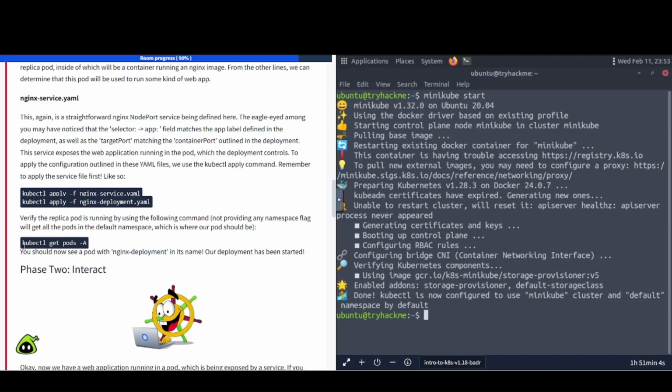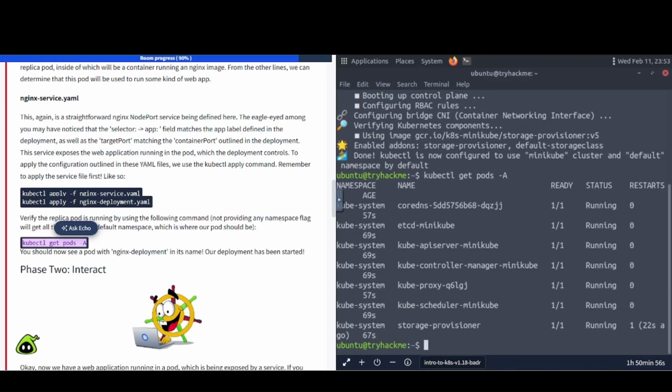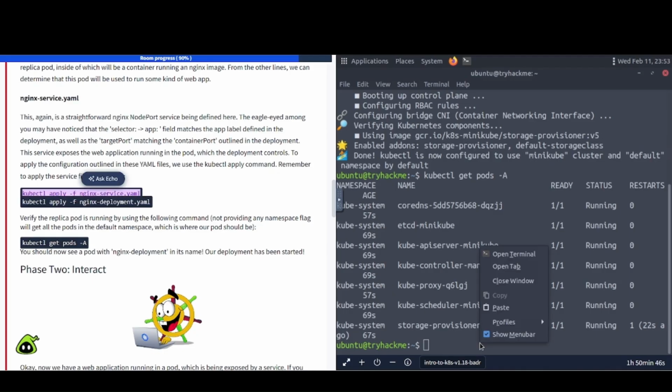I know they wanted us to try this out at the beginning of this task, so we're going to plug this in here. See what that looks like. All right, so we have some things running there. And now we're going to get to the apply stuff here. So we're going to apply that service first, and then the other one after that.